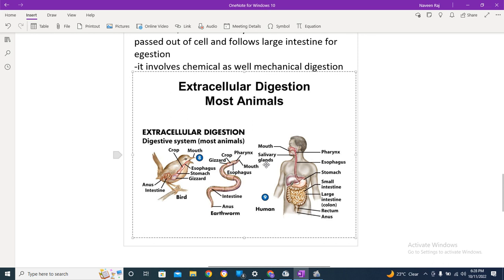So this is how it takes place, and this diagram has made it more clear.